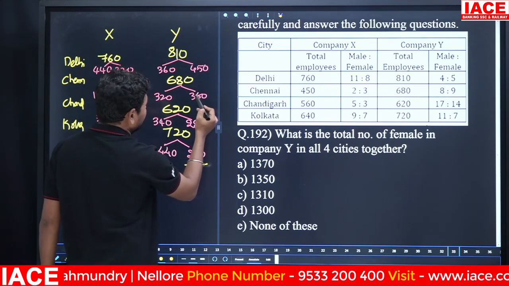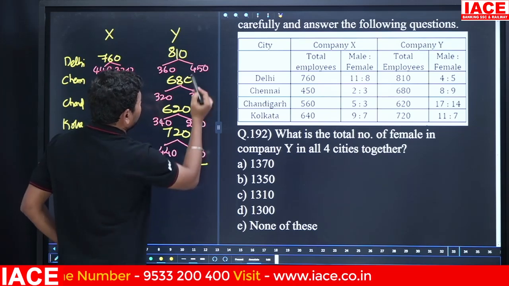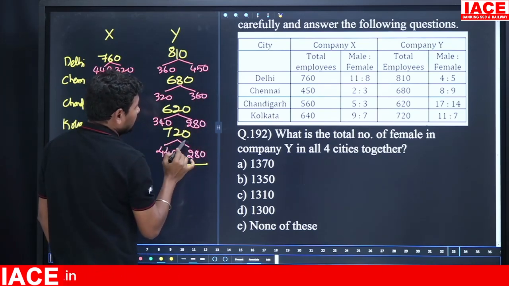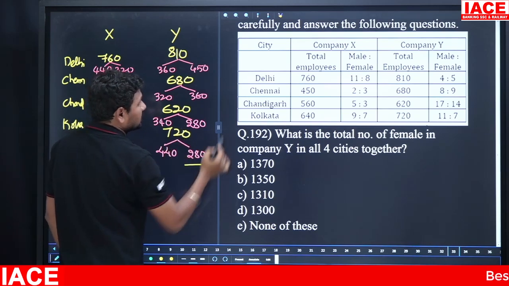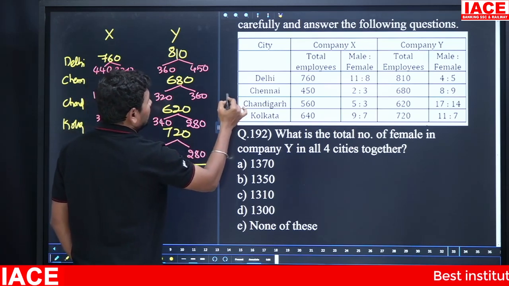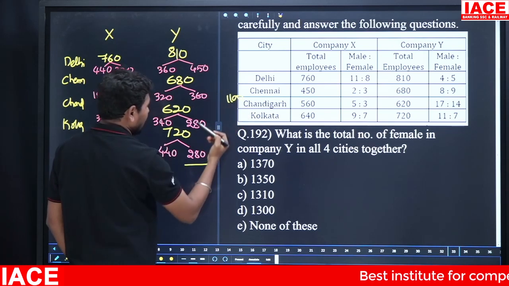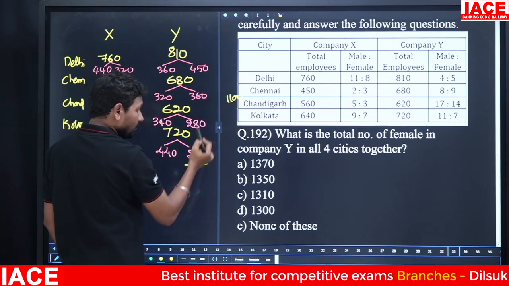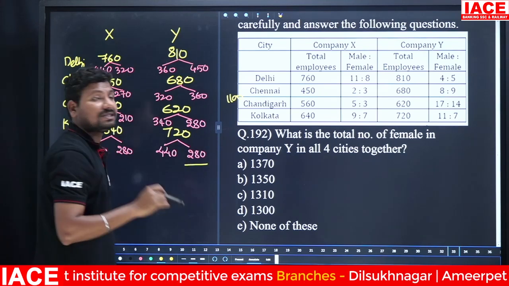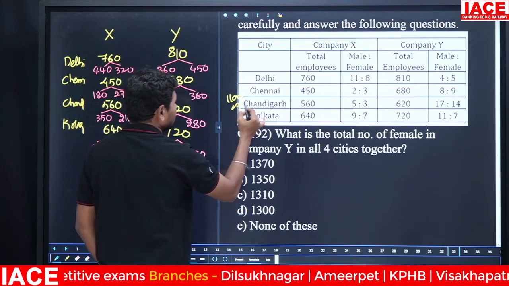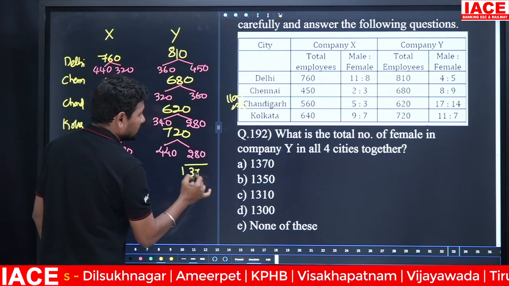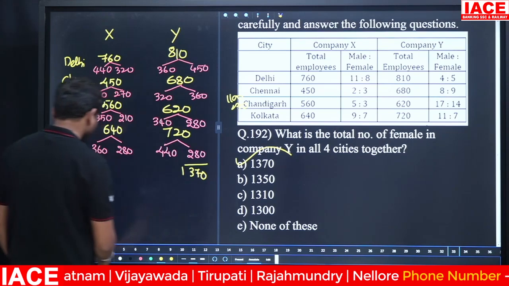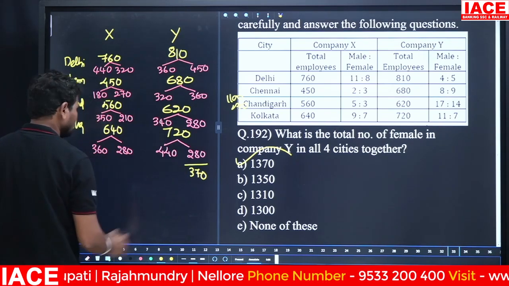Look at 450, 360, 280, 280. 400 plus 300 is 700, 700 plus 200 is 900, 900 plus 200 is 1100. Next, 50 plus 60 is 110, 110 plus 160 is 270. That is equal to 1370. It is equal to how much? 1370. Option A.